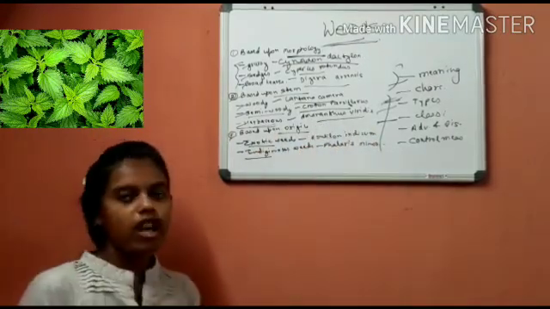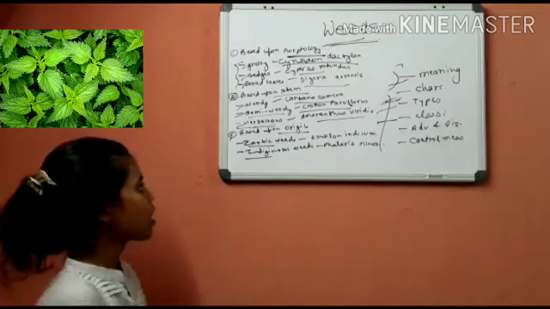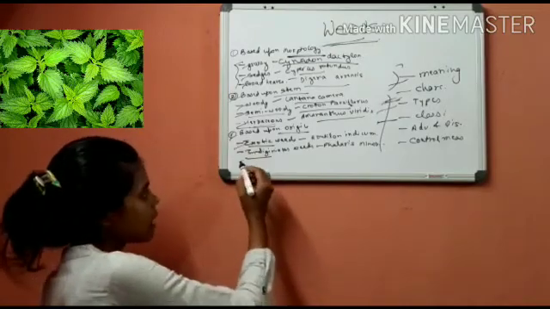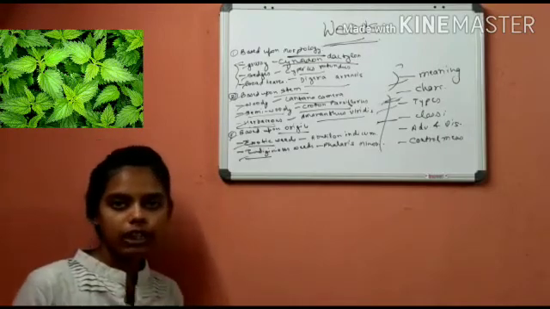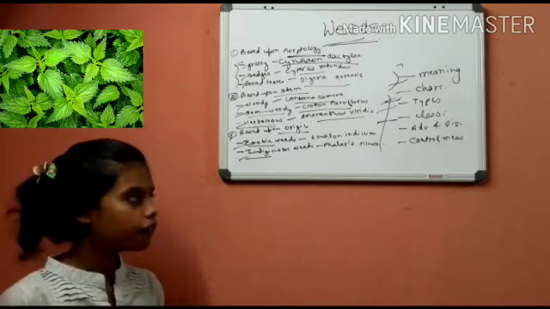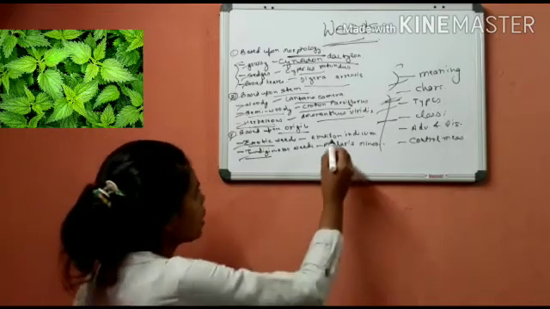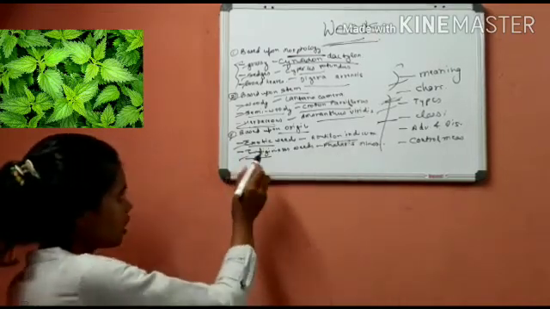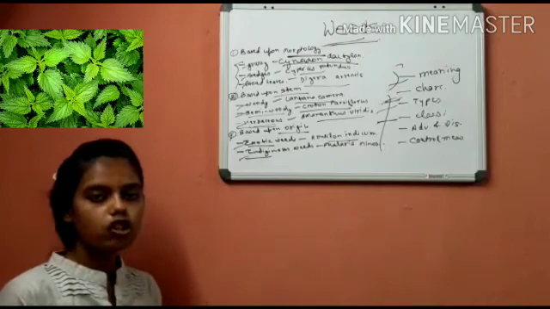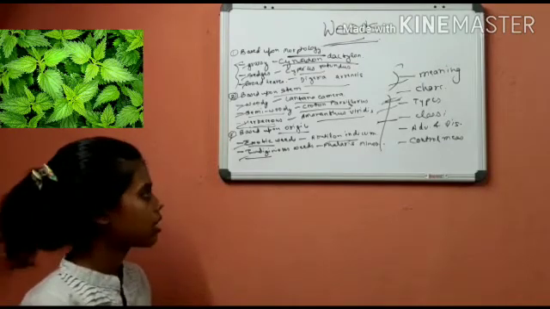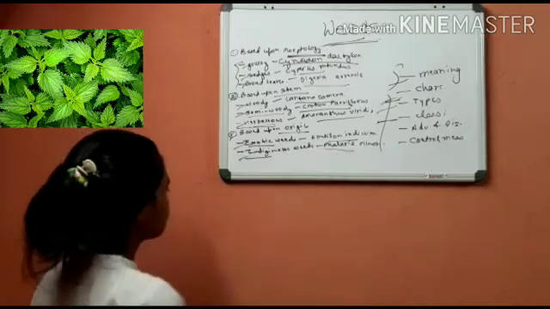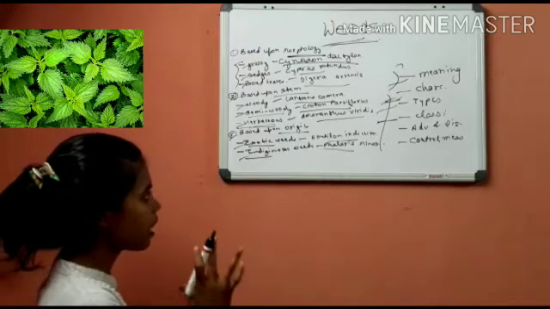Next classification we have is based upon origin. First classification is exotic and second one is indigenous. Exotic weeds are those which are native to the country and are not much harmful. An example is Abutilon indicum. And second one is indigenous weeds. These weeds are introduced from outside the country and are very harmful to others. An example is Phalaris minor. So we completed classification of weeds.